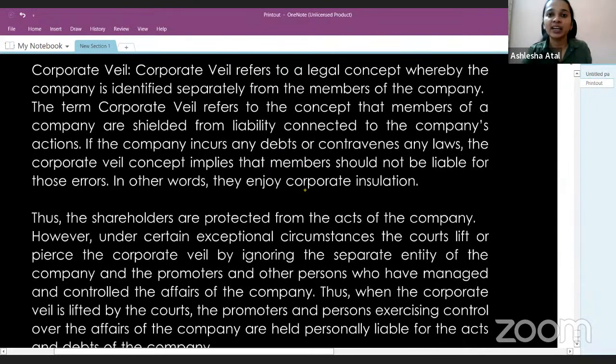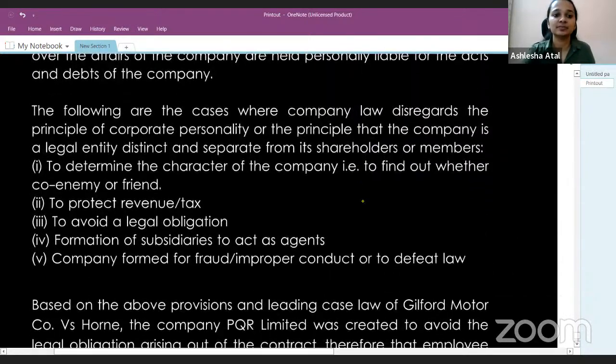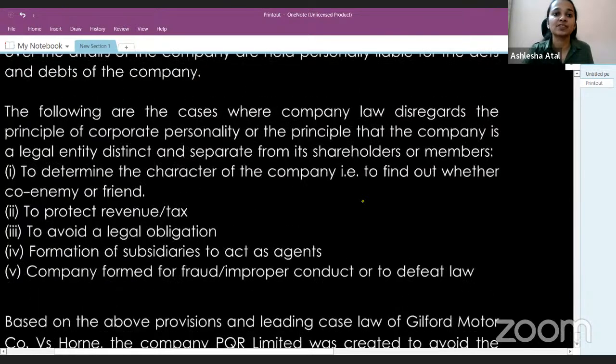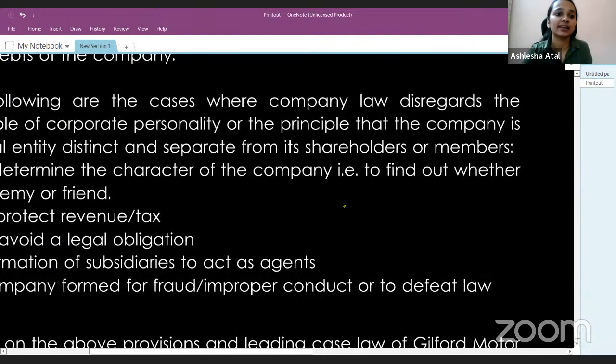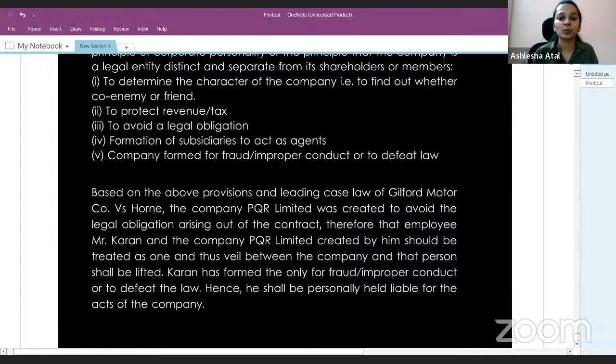Meanwhile, you can ask me any doubts if you have. So, like we've already discussed, first you'll have to give the meaning of corporate veil, then the situations where the corporate veil can be lifted, and based on the facts, the provisions and also the case law of Guilford Motor Company versus Horne, the corporate veil will be lifted, and yes, Karan shall be made personally liable for the acts of the company. So this was the last question of the revision test paper. Meanwhile, you can ask me any doubts if you have.